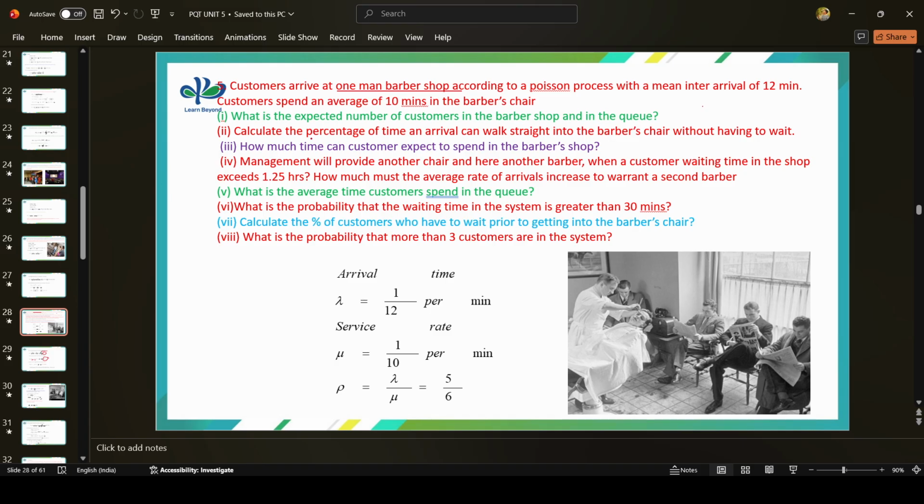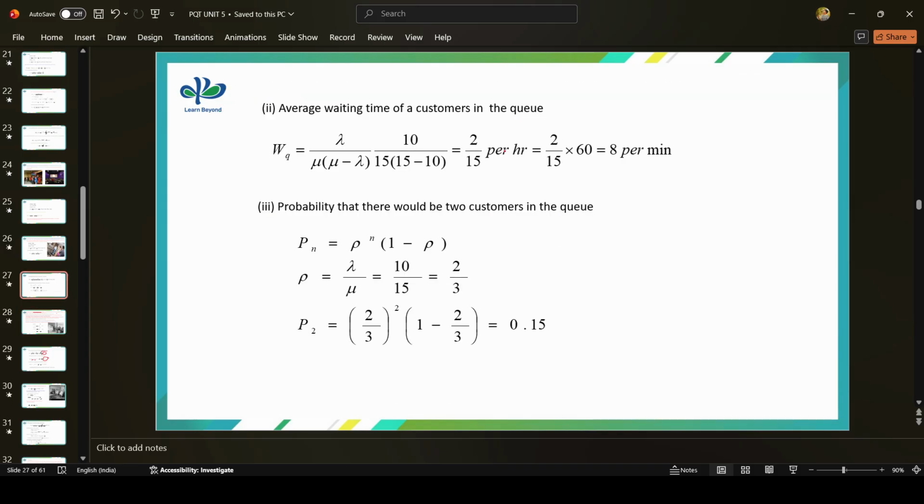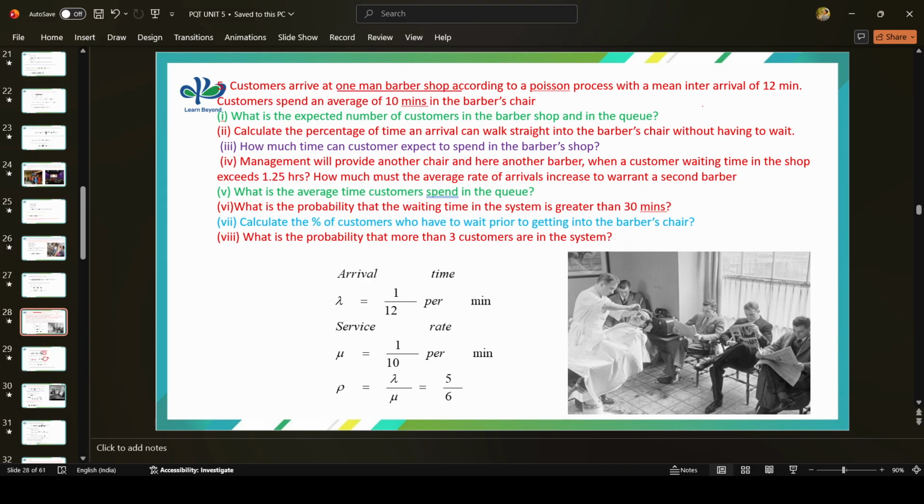The second one: calculate the percentage of time an arrival can walk straight into the barber's chair without having to wait. We have to calculate the percentage. So what is the meaning of without having to wait? There is no queue.